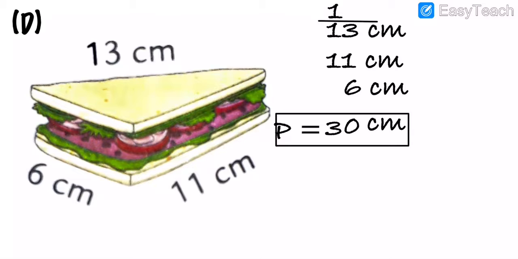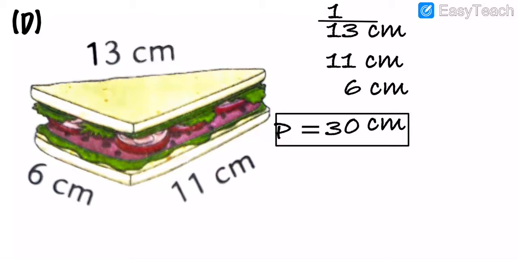And then after we will move on further, my dear. This is a sandwich and we have to find its perimeter. 13 centimeter, 11 centimeter and 6 centimeter.